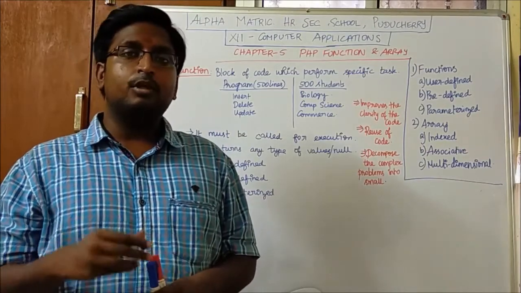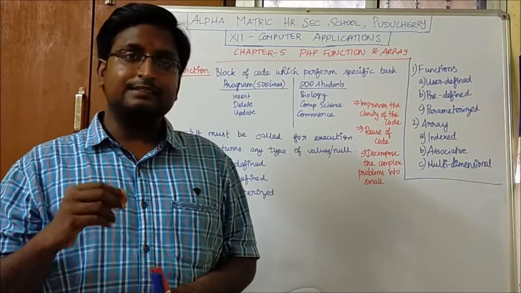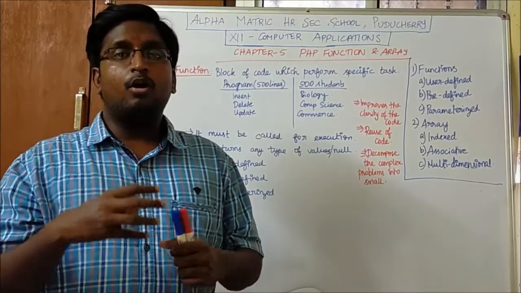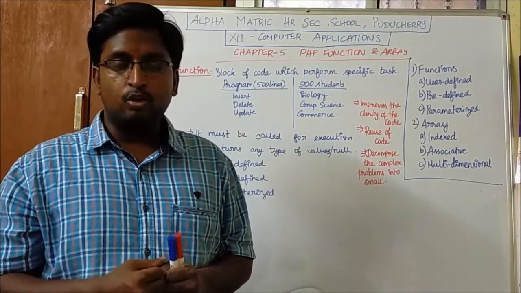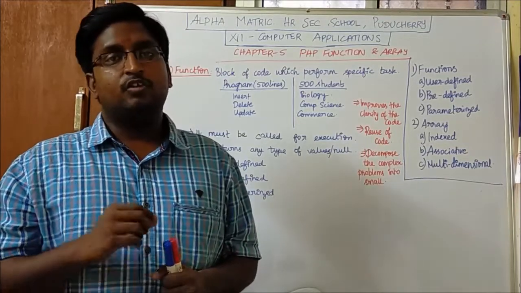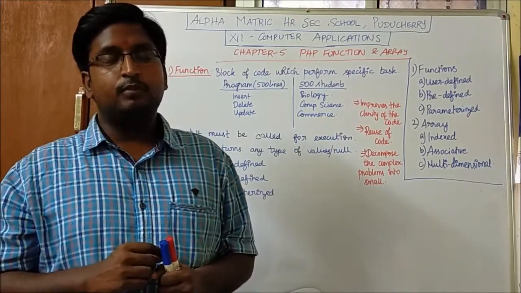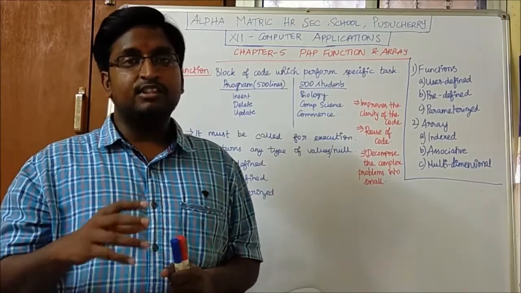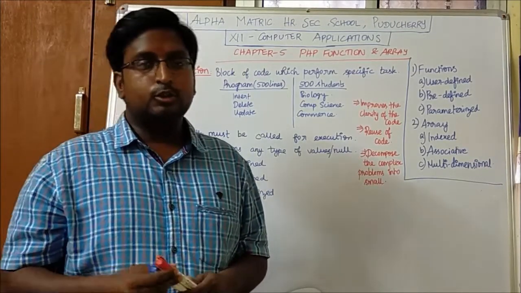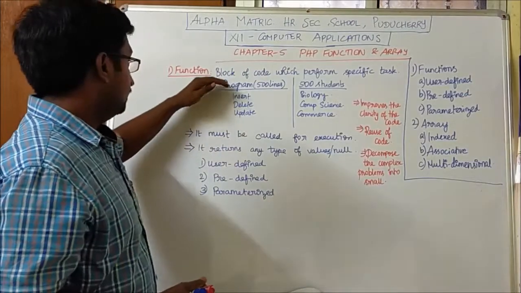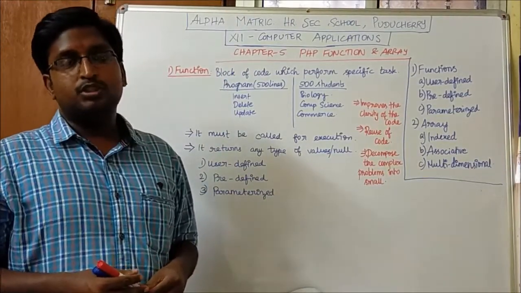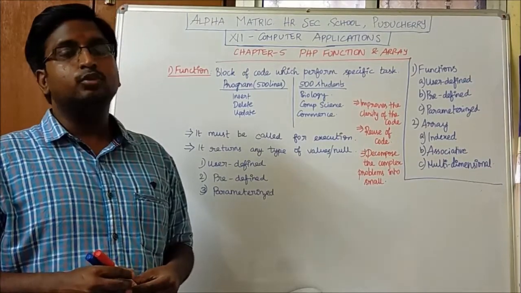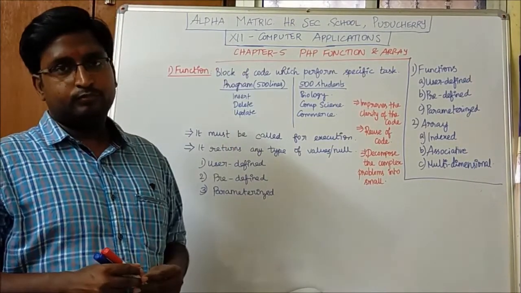So function, you have come across the word function in class 11. A function is nothing but a block of code, a segment of code which performs a specific task or action. So this is the definition for function. Consider an example. Here I have a program which consists of 500 lines, and I have to compile the program.